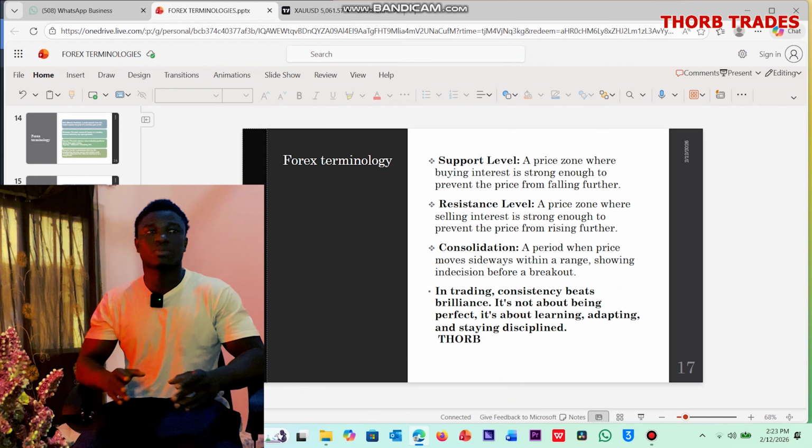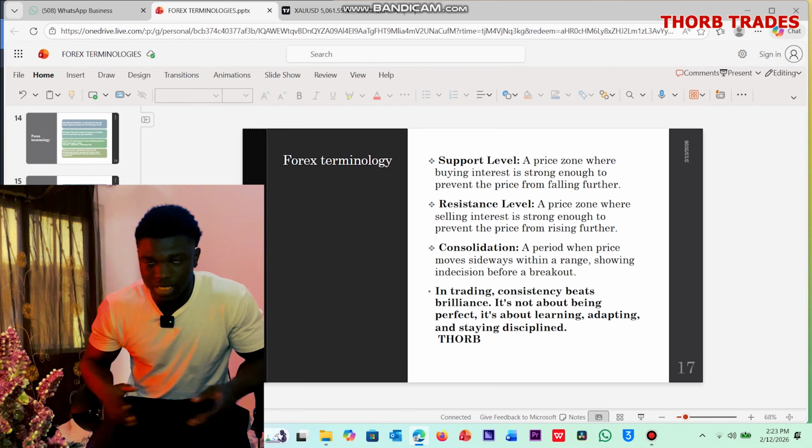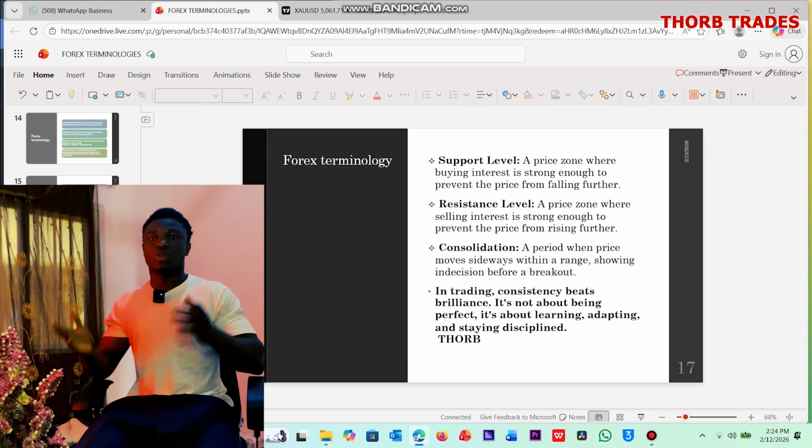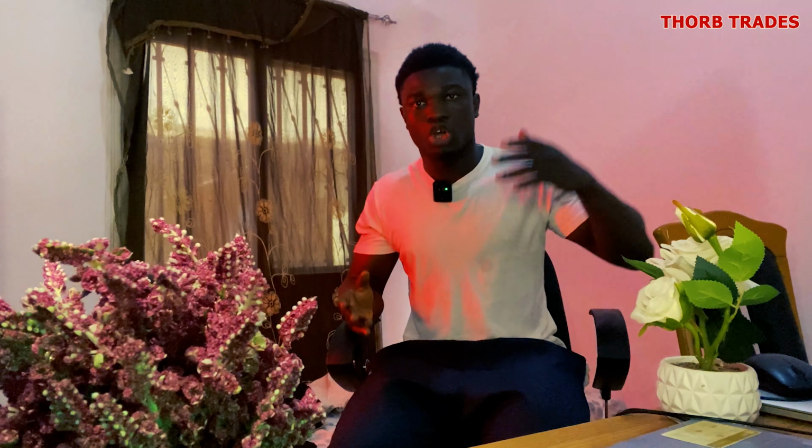The second thing that we are going to have is resistance. Resistance is a price level where selling interest is strong enough to prevent buyers from going forward, right? The same bottle of water can be sold, let's say, for $45. Price can go up to 50, but it cannot go above that. So that's basically what support and resistance levels mean in the financial market.